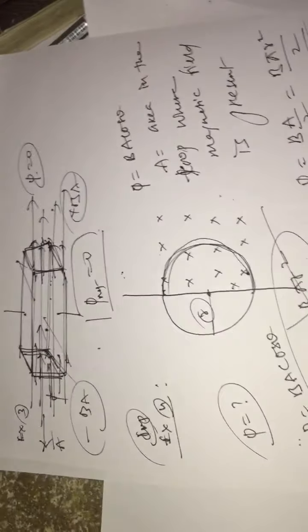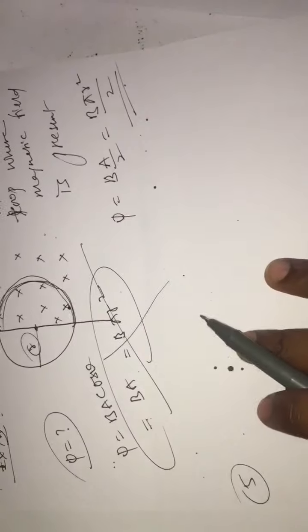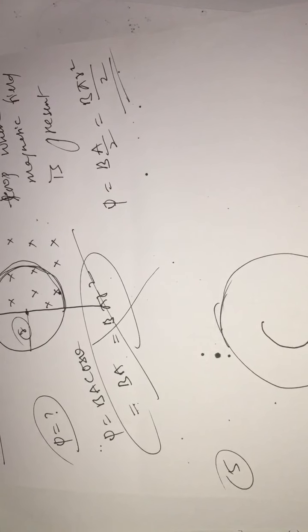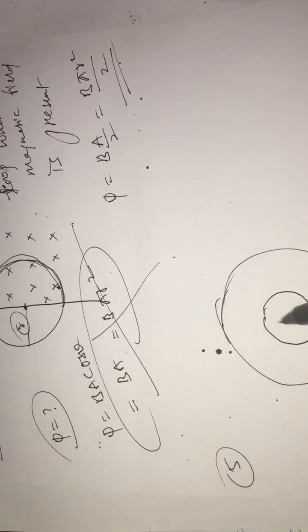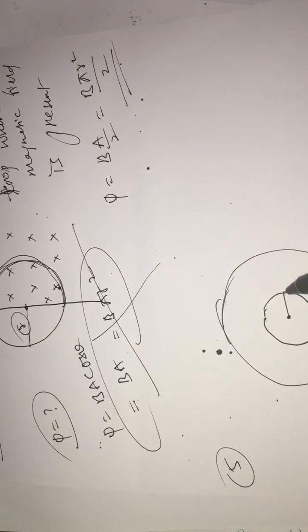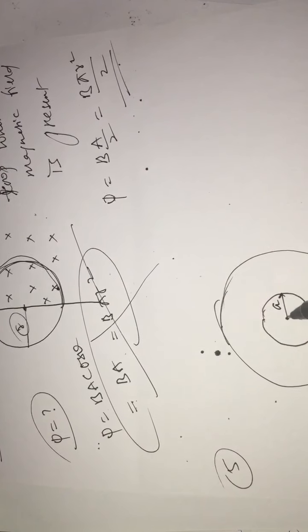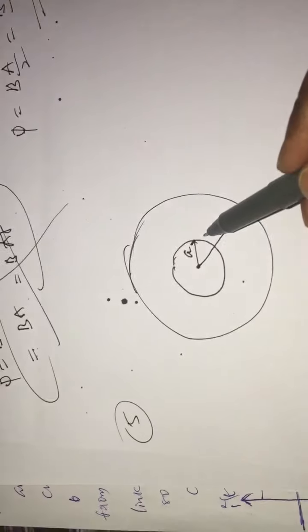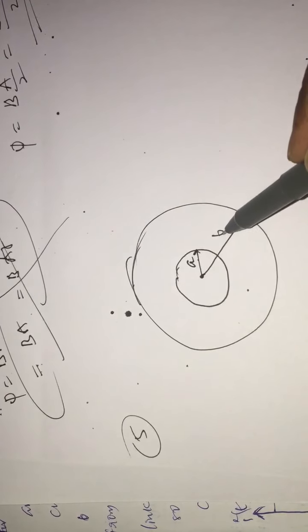And suppose one more example I will give about flux. This is the outer loop, and here there is an inner loop. The inner loop radius is A, and the outer loop radius is B.